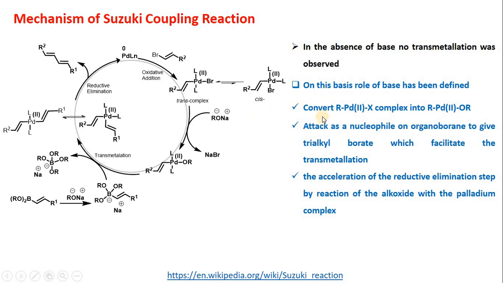So on that basis, the role of the base has been defined. The first role of the base is it converts R palladium 2 X complex into the R palladium alkoxy complex. Base attacks as a nucleophile on organoborane to give trialkyl borate, which facilitates the transmetallation. If this trialkyl borate will not form, then this boronic ester cannot undergo transmetallation. So for transmetallation, this reaction is very important. The third role is the acceleration of the reductive elimination step by reaction of the alkoxide with palladium complex.